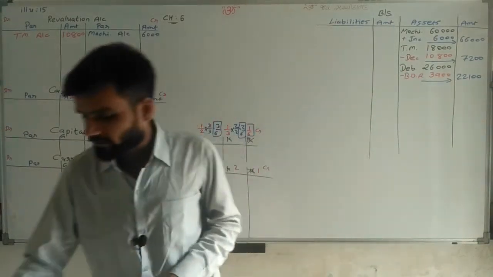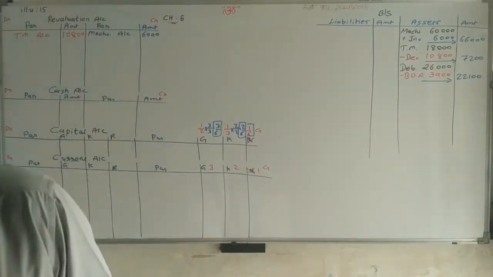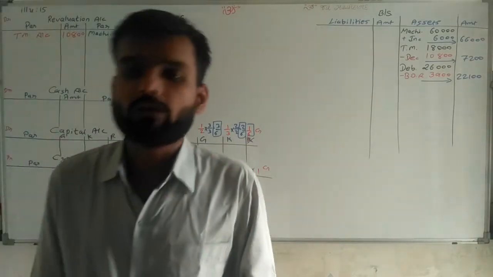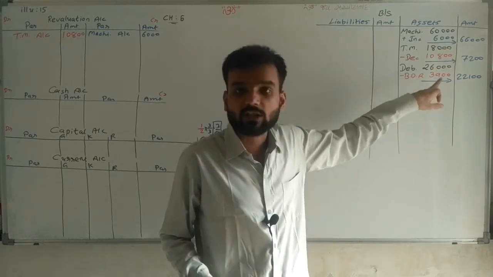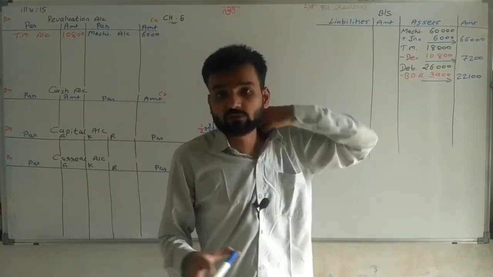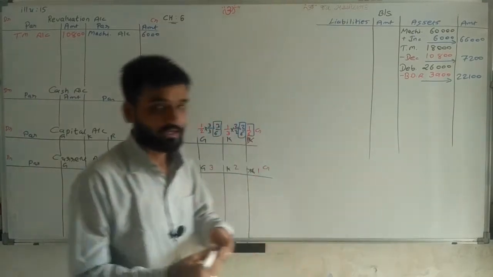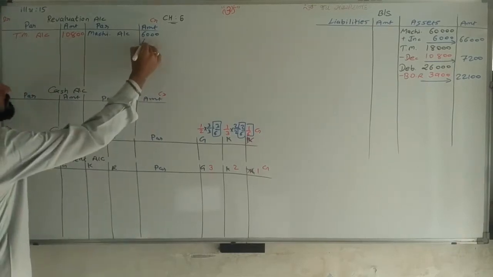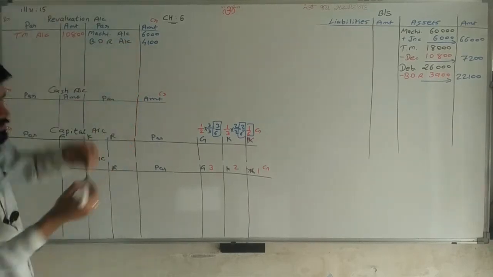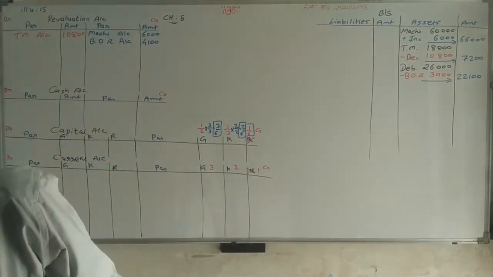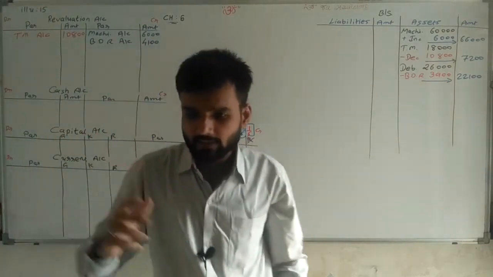Now, most important thing: what bad debt reserve is already given in your balance sheet? In your balance sheet there is a bad debt reserve given of 8,000 rupees. Now we require only 3,900. So from 8,000 only 3,900 is required. It means 4,100 rupees is my profit, and that 4,100 we are writing here: bad debt reserve account, credit side, 4,100 rupees. Now going ahead, the next adjustment is given.